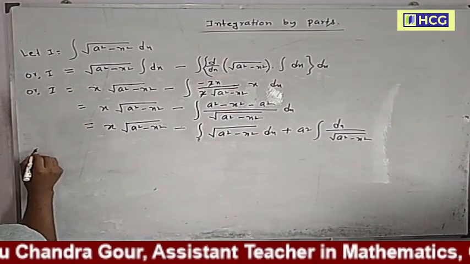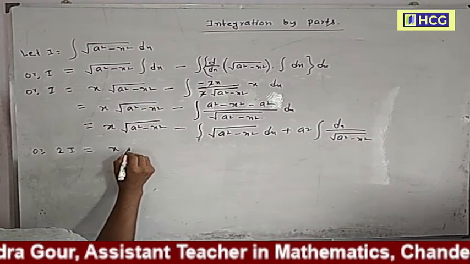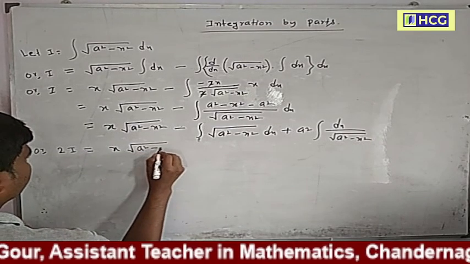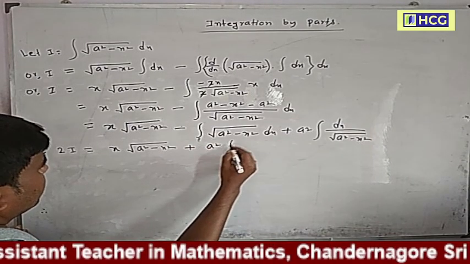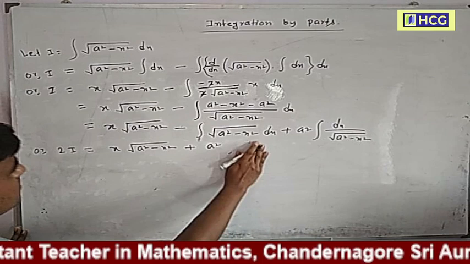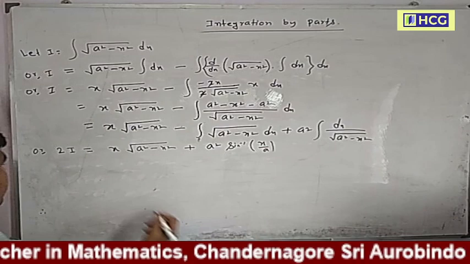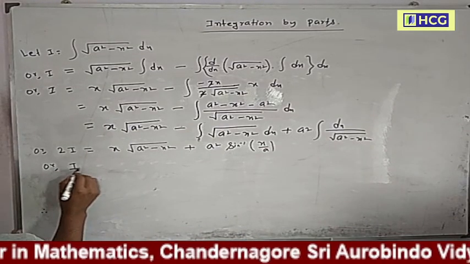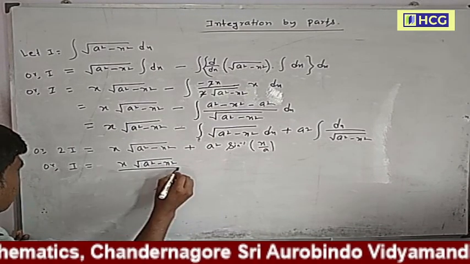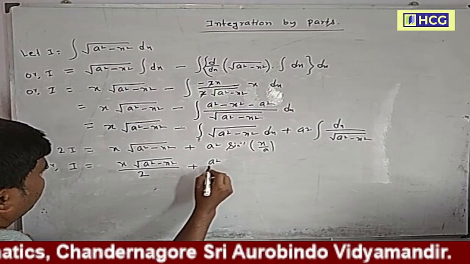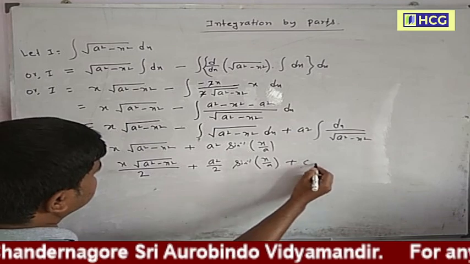So I plus I is 2I. 2I equals x into root over of a square minus x square plus a square into formula of this, sin inverse x by a. Or I equals x into root over of a square minus x square by 2 plus a square by 2 sin inverse x by a, plus c is the integration constant.